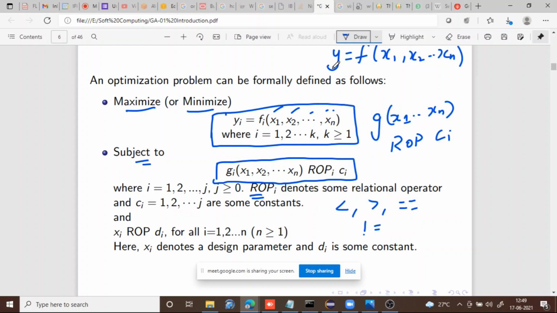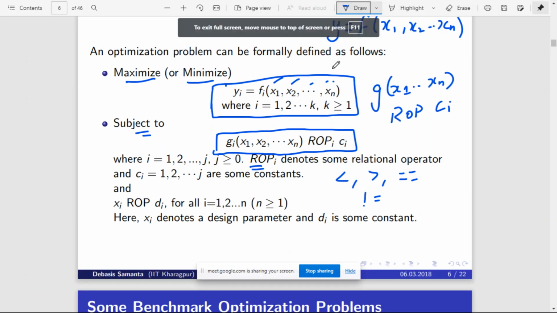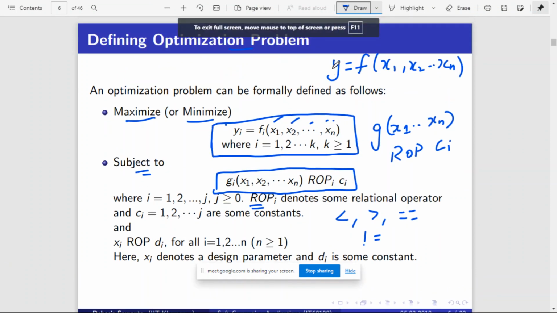So basically an optimization problem will be represented using a function, y is equal to f of x1 to xn of that nature, and apart from that it will also use a constraint, and that constraint will be represented again using a function g of x1, x2 up to xn. This constraint will normally be operated on some constant, and the operation will be a relational operator. So this is how we define an optimization problem.